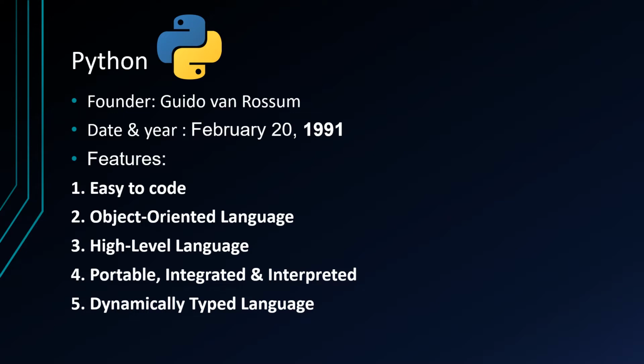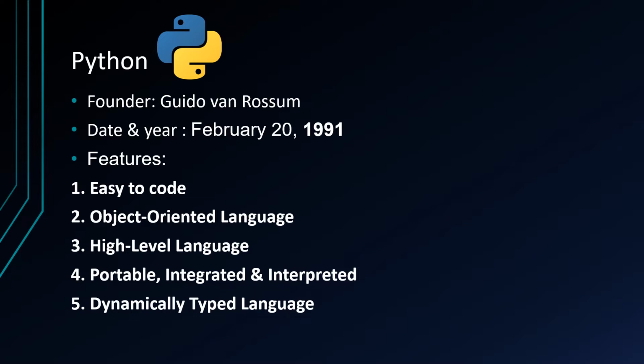Object-oriented language. One of the key features of Python is object-oriented programming. Python supports object-oriented concepts such as classes, objects, encapsulation, etc. Portable high-level language. Python is a high-level language. When we write programs in Python, we do not need to remember the system architecture, nor do we need to manage the memory.